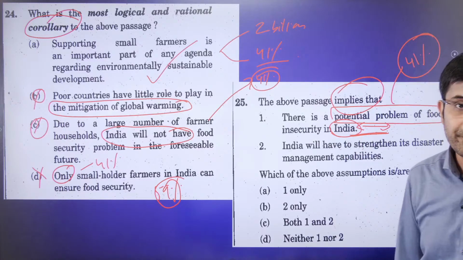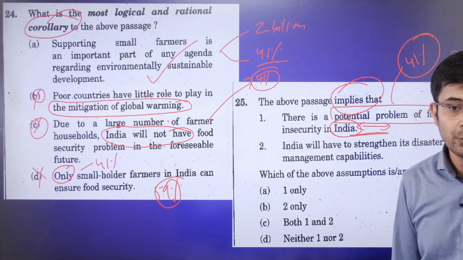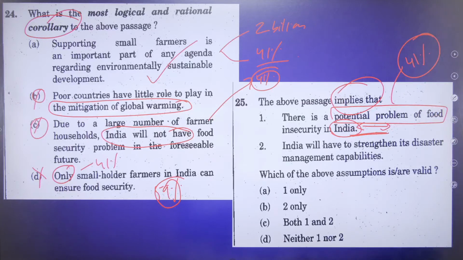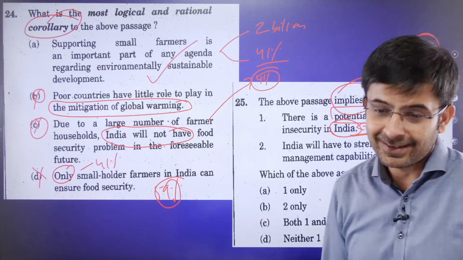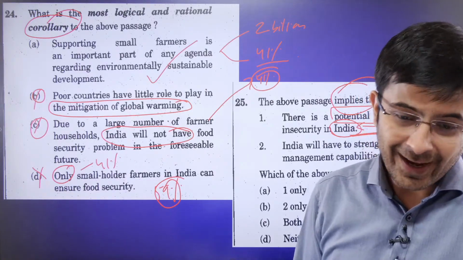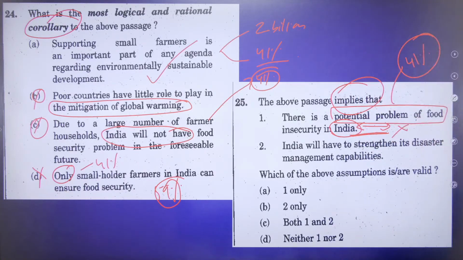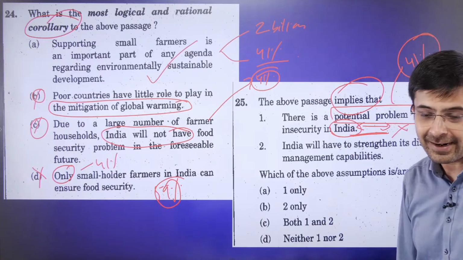Because again, 2 billion people. That's the number he's quoted. So this is incorrect, guys. This is not what he's implying. Or is he implying? Let's see. How many of you think he's implying that? No. I think Ray is correct. Ray is correct. Good. Mallikarjun, you had said the right thing.